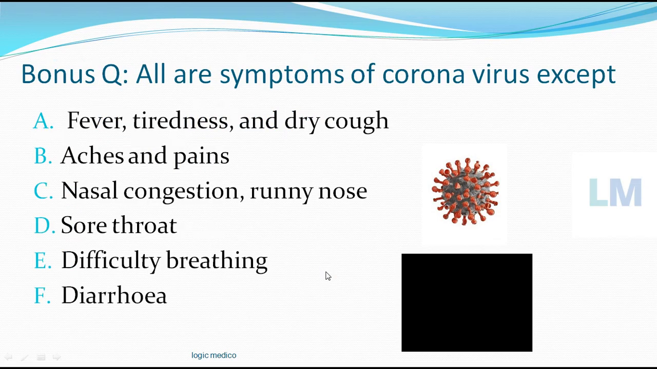Okay, next, last question for today. It's a bonus question. All are symptoms of coronavirus except, your options are: fever, tiredness, dry cough, body aches and pains, nasal congestion, running nose, sore throat, difficulty in breathing, diarrhea. Your time starts now.